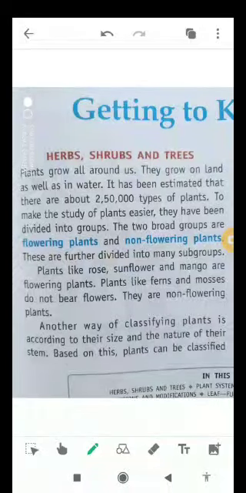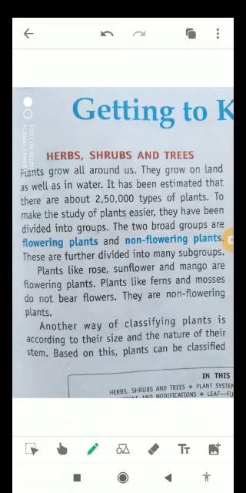Today in this video of class 6 science, I'll talk about the new chapter, that is Getting to Know Plants. Okay students, first of all we will start with herbs, shrubs and trees. These are the three categories of plants. Before this we would like to have some introduction part as well.